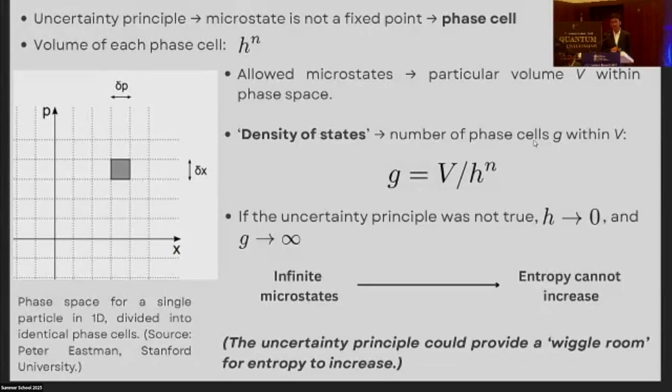Now, let us consider a thought experiment where the uncertainty principle were not true. Then if delta x times delta px was allowed to be 0, I mean, if h was allowed to be 0, then g would tend to infinity from the above equation, which means if we have an infinite number of microstates, then entropy cannot increase any further. Now, this is not a rigorous argument, and I'm not saying the entropy increases because of microscopic uncertainty. That has, I think, more to do with the arrow of time. But I believe the uncertainty principle could provide a wiggle room for entropy to increase.